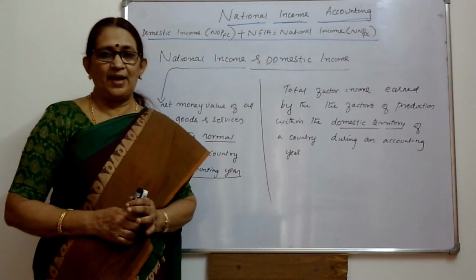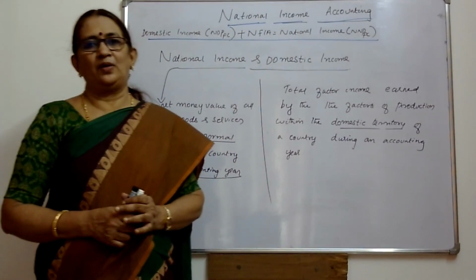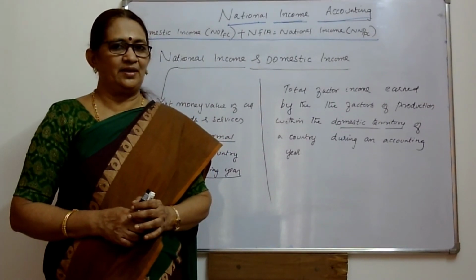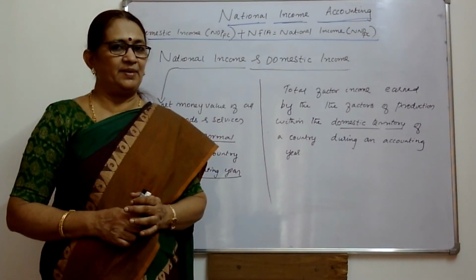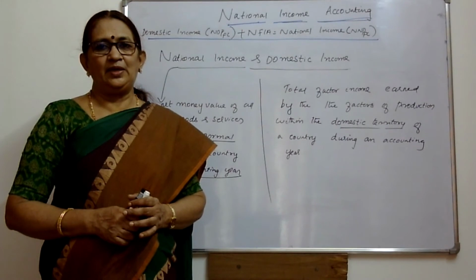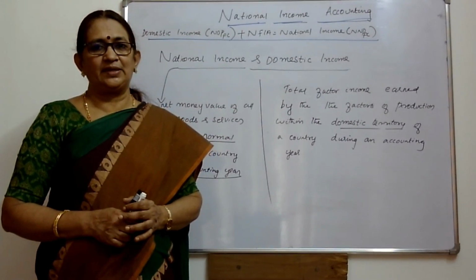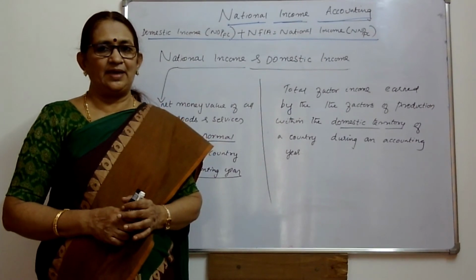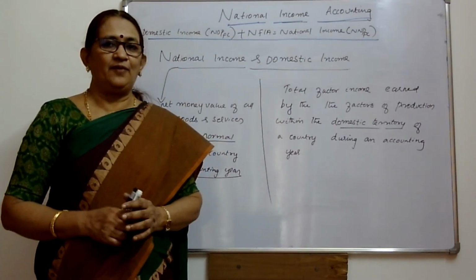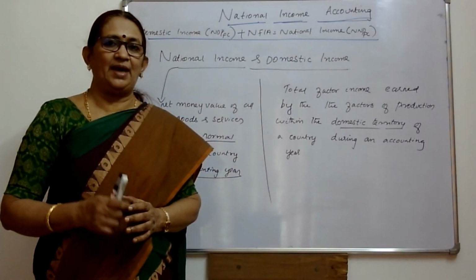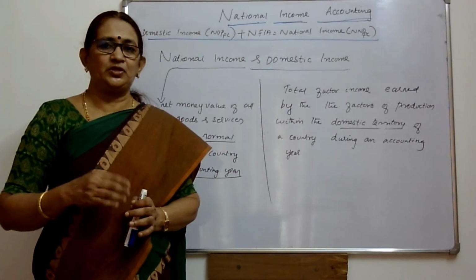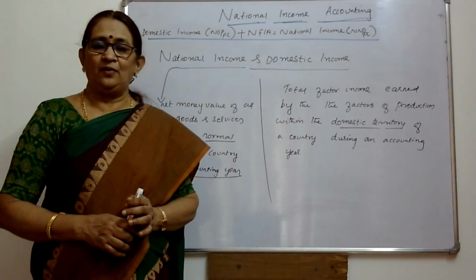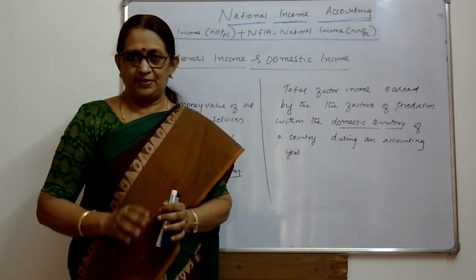So if factor income from abroad is less and factor income to abroad is more, NFIA will be negative. In order to get a positive net factor income from abroad, factor income from abroad should be greater than factor income to abroad. Factor income from abroad is to be added, and factor income to abroad, whatever income is given to abroad, is an outflow of income from the country, so it is to be subtracted.